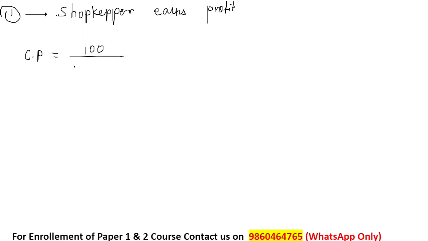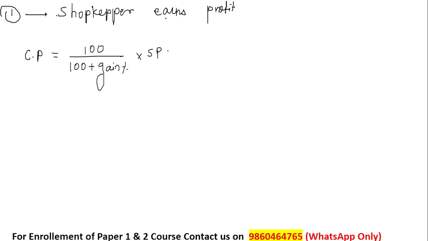Case number 1: when a shopkeeper is earning profit, they can ask you to find the selling price or the cost price. When they ask you to find the cost price, the formula is 100 upon 100 plus gain percent into selling price.